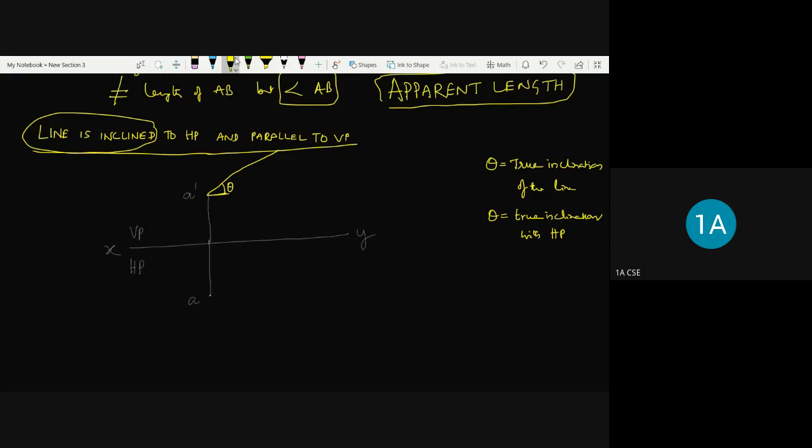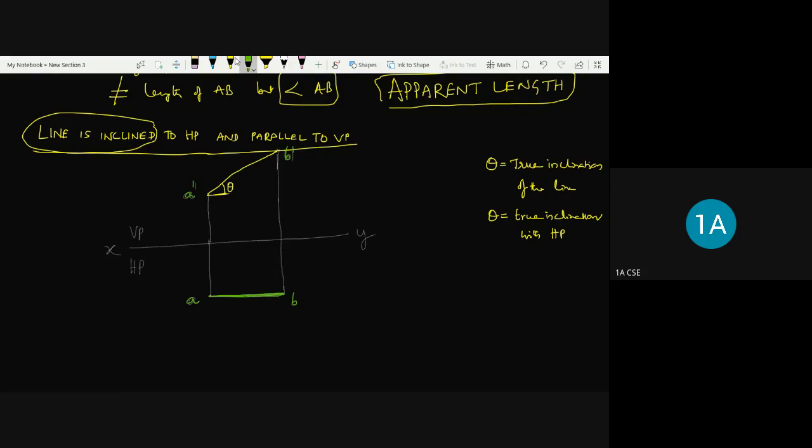So this is the point B dash. Okay, now from B dash we are going to project downward. So this is the B point, because we know that it is parallel to VP. So the projection of this line is going to be parallel. So this is the line. Okay, I can name it as this as A and this as B, this as A dash and this as B dash.